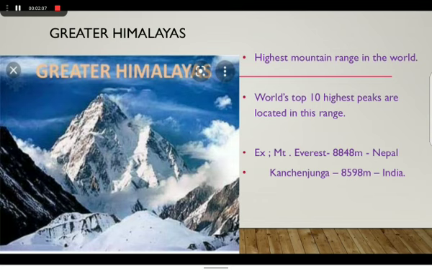The Himadri or the Greater Himalaya is the highest mountain range in the world. The world's top 10 highest peaks are located in this range. For example, Mount Everest in Nepal is the highest peak in the world. Peak means top of the mountain. The height of Mount Everest is 8,848 meters. Kanchenjunga is the highest peak in the Indian Himalayan ranges. Height of Kanchenjunga is 8,598 meters.